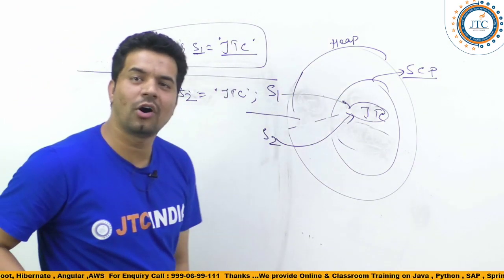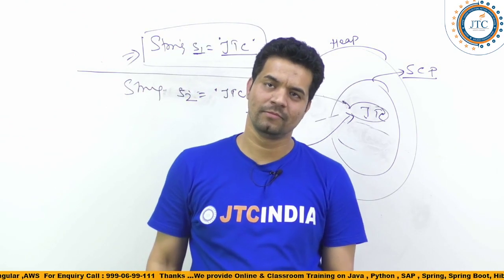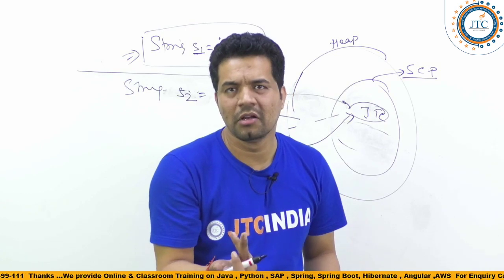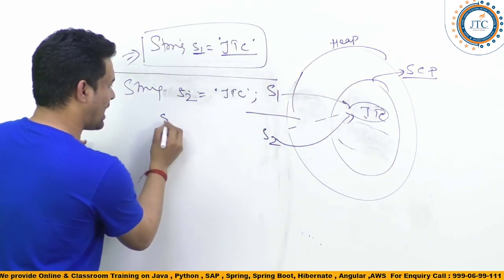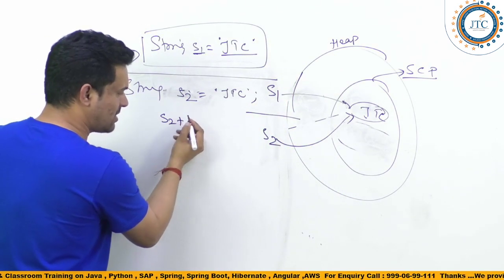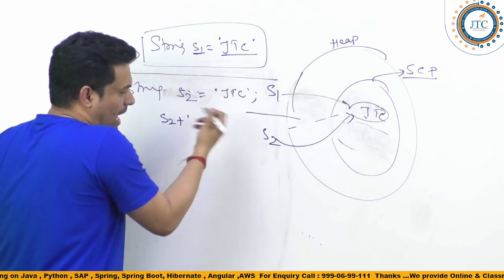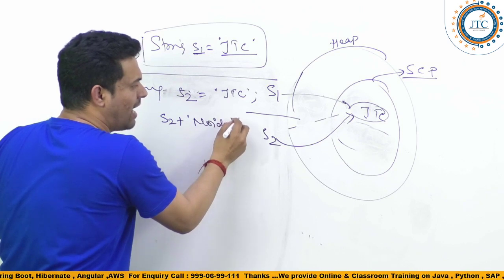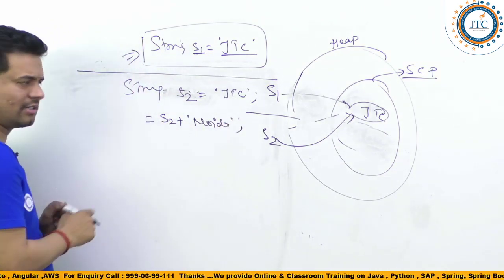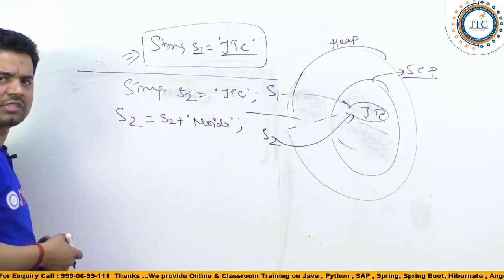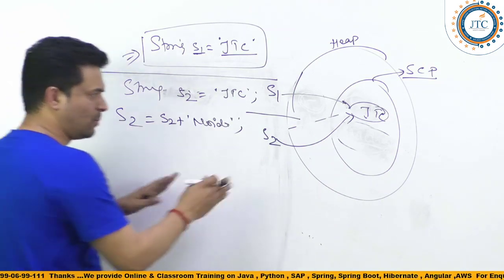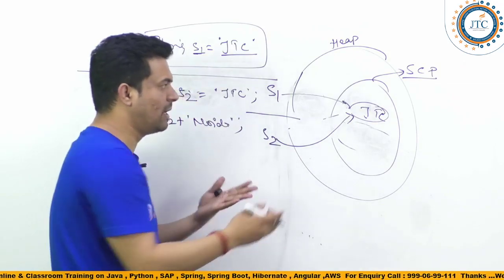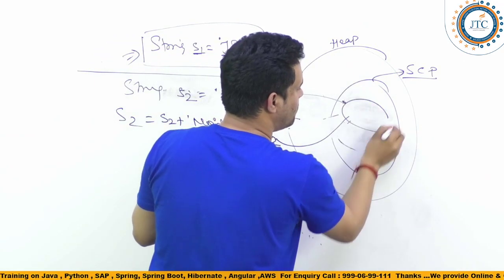After some time you thought that I will change my name. So boss, why are you going to change the other person's name? What you are doing is s2 plus, I'm changing my name. Suppose I want to add Noida to my name, right? And I wanted to store it inside s2 again. So what will happen if it is mutable?